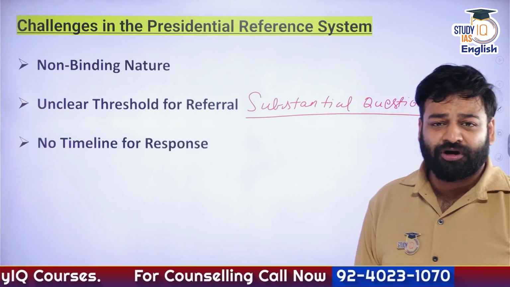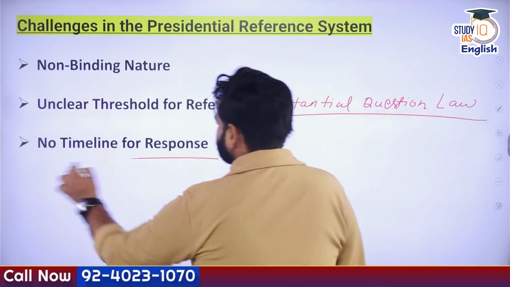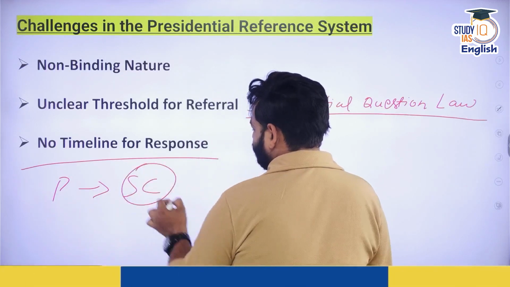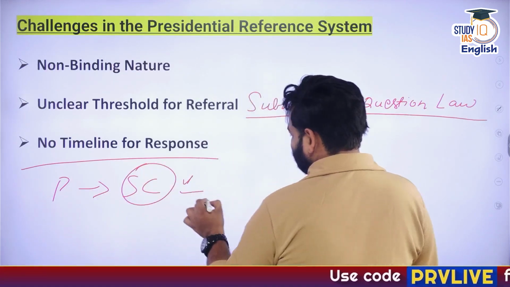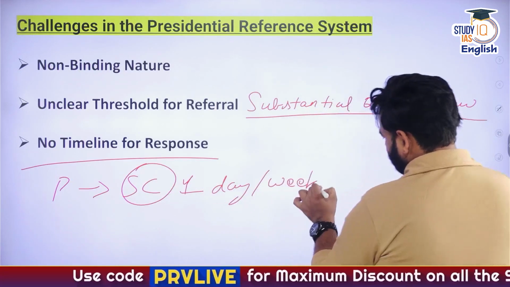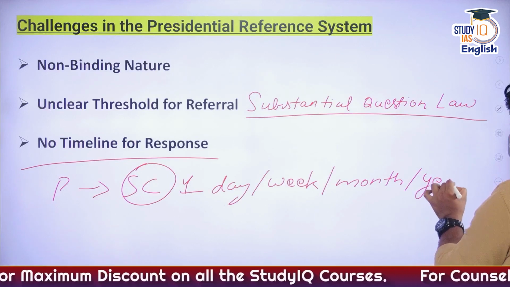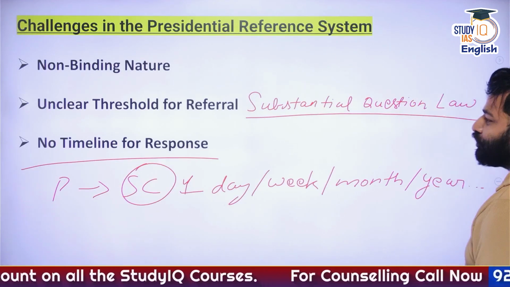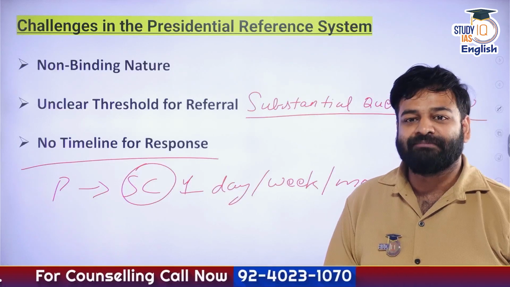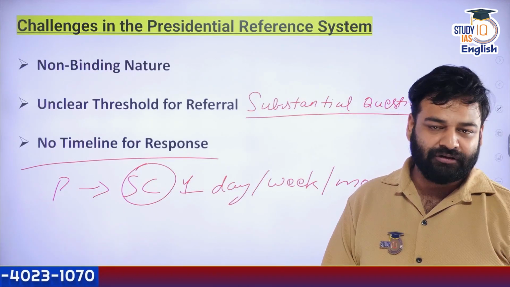And finally, the biggest problem is what? The timing. No timeline for the response. The President asks the opinion of the Supreme Court, and the Supreme Court can provide it in 1 day, a week, a month, a year, and so on. No timeline has been prescribed by the Constitution as well, as to how much time, minimum to maximum, should be taken by the Supreme Court before rendering any kind of advice.